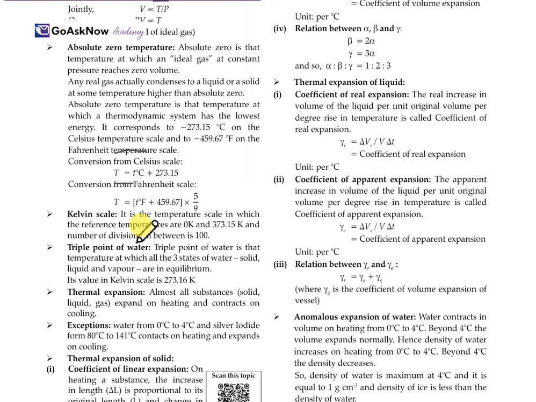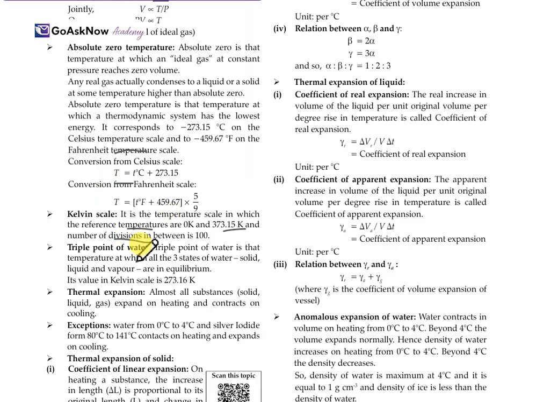Now the Kelvin scale. It is the temperature scale in which the reference temperatures are 0 K and 373.15 K, and the number of divisions is 100. This is the Kelvin scale.